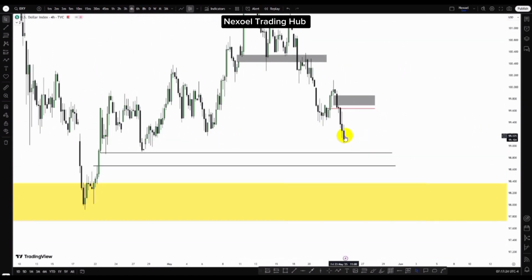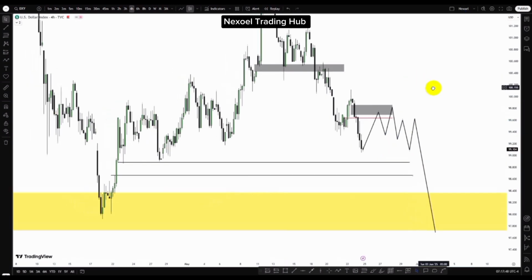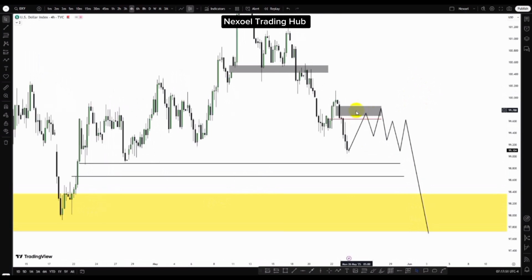So if we do not have a continuous bearishness to the downside and price decides to trade to the upside before continuing bearish, then I'll be looking at how price reacts at this zone, the sell model that price would give us here, and I'll be bearish to the downside in the dollar index, looking forward to see how price would take out this sell side liquidity resting here. So clearly I have this zone marked out, this 4-hour bearish fair value gap, which is within the daily bearish order block. So I would like to see how price will trade into that.